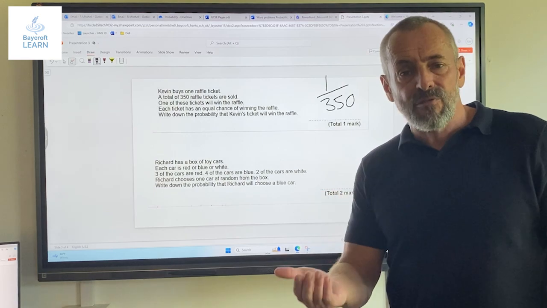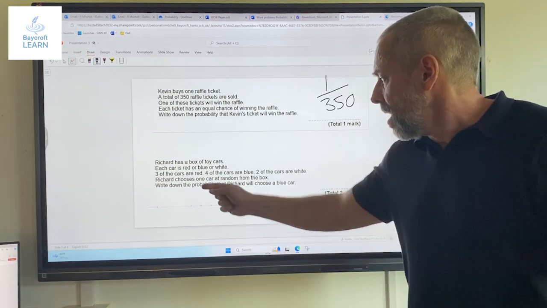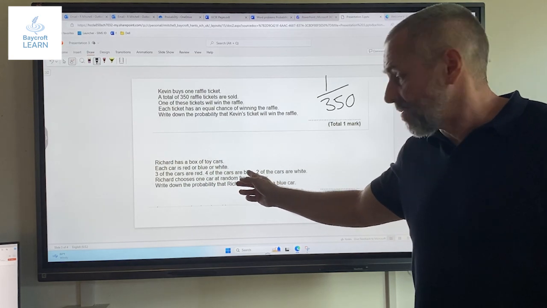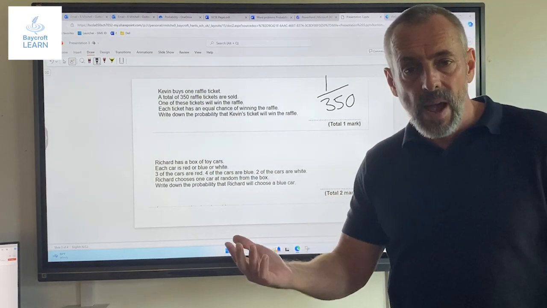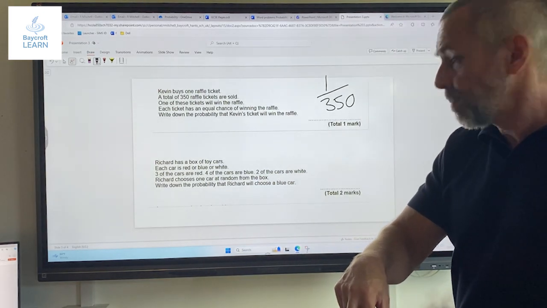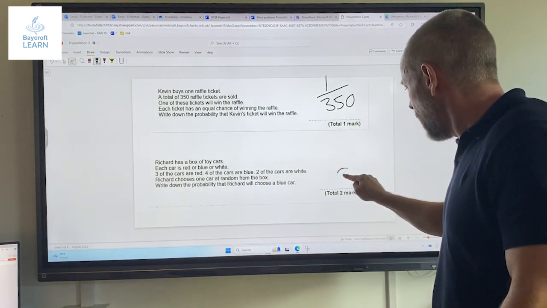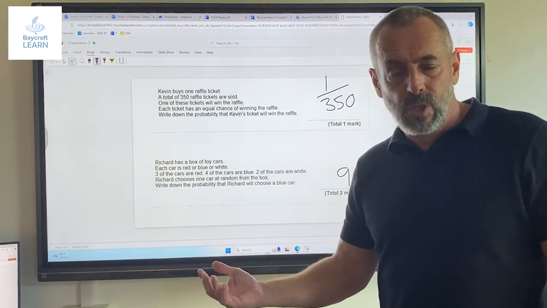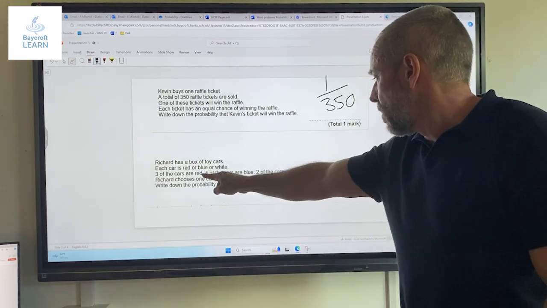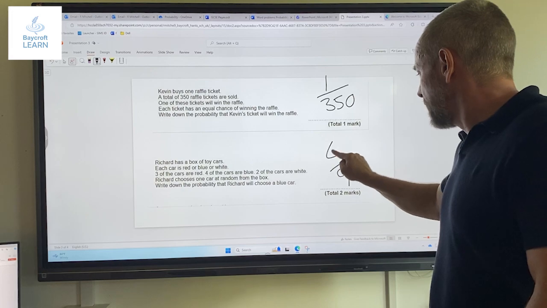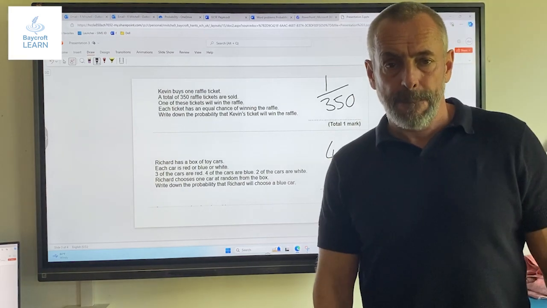Well, how many different possible outcomes are there? Well, we've got 3 red, 4 blue, so that's 7, 2 white. We've got 9 possible outcomes because there's 9 cars in the box. He's looking to get a blue car. How many possible success chances are there? Well, there are 4 blue cars. So the probability will be 4 in 9. Okay?